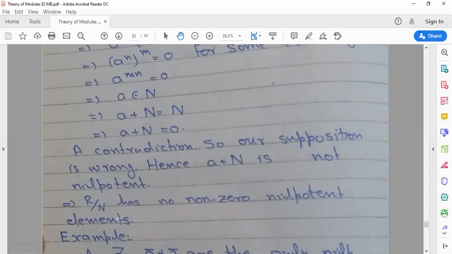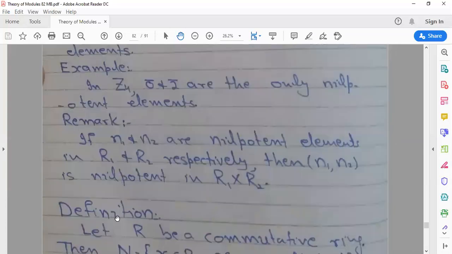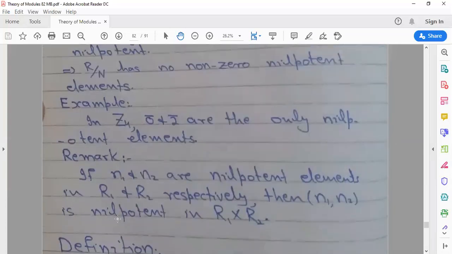If you feel any complication, any difficulty in this theorem, you should contact me. After this, we have studied an example and some remarks. Basically, this example states that in Z4, what is Z4? Basically, Z4 contains congruence classes like 0, 1, 2, 3.